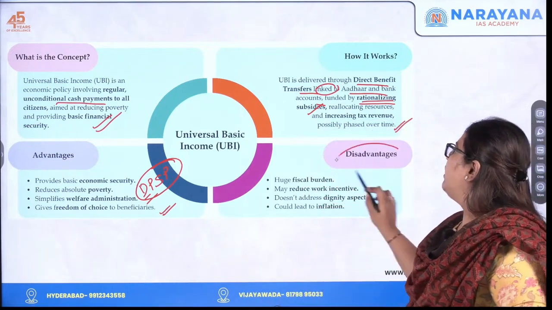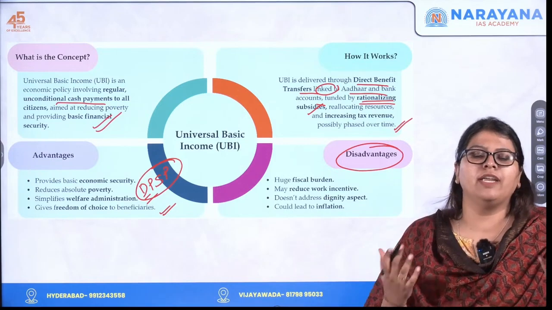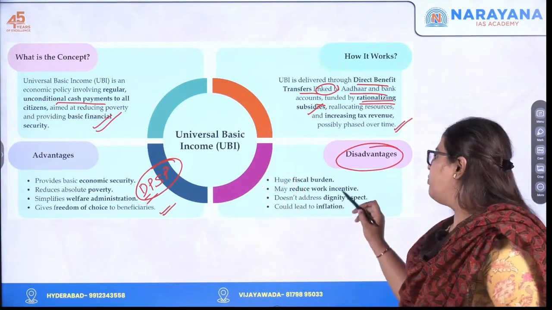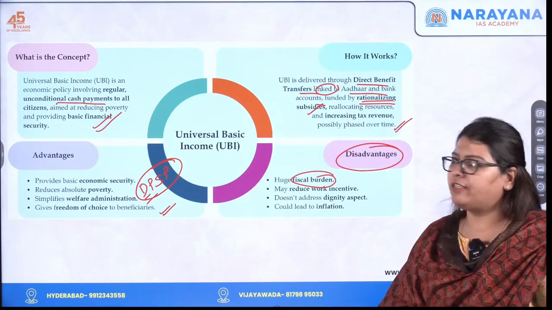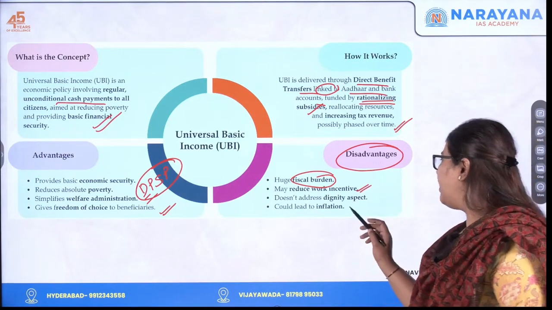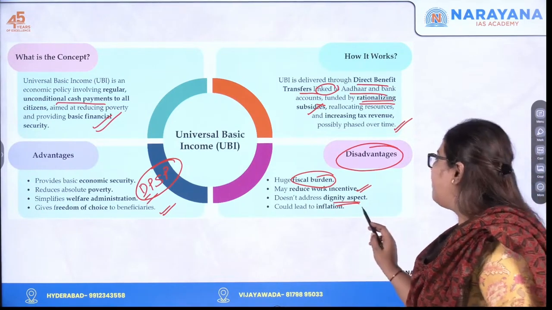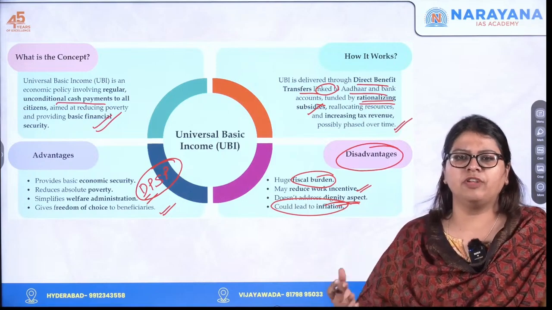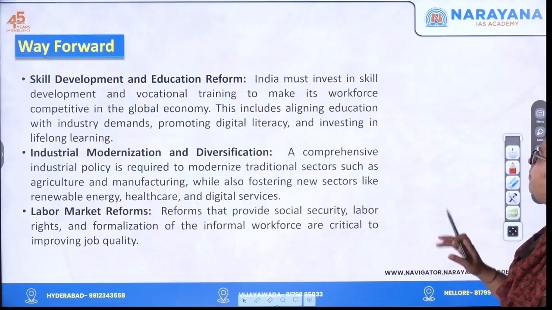Also, if you see the other side, that is disadvantage, of course it's a huge fiscal burden for the population India has. For how many people will you give a definite income? So this is what it's a fiscal burden, and also it will reduce the work incentive. Of course, people will not be motivated. It does not address the dignity aspect over here, and it can also lead to inflation, because everyone is actually having money. So what happens? Ultimately, the prices and everything will actually go up. So this is what is the concept of universal basic income.